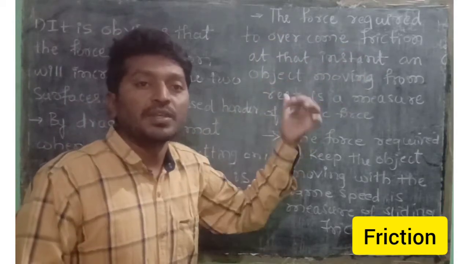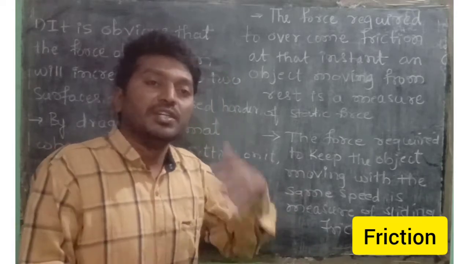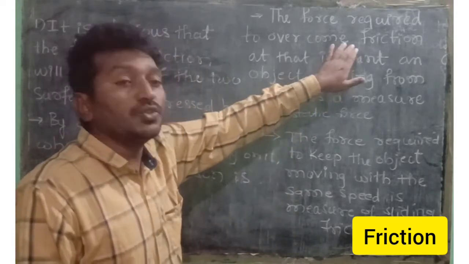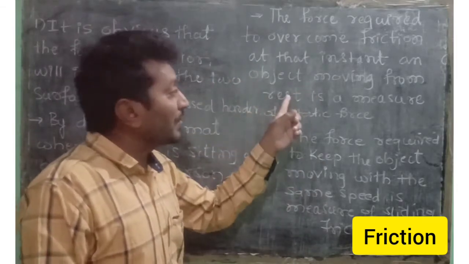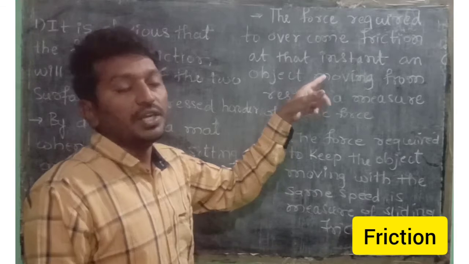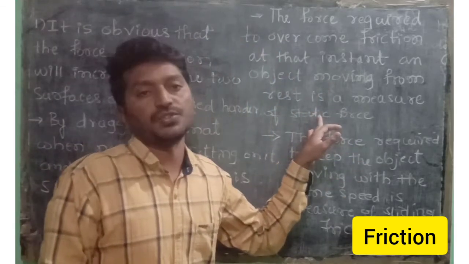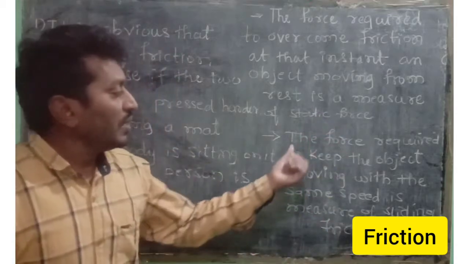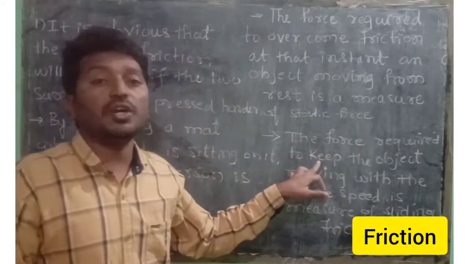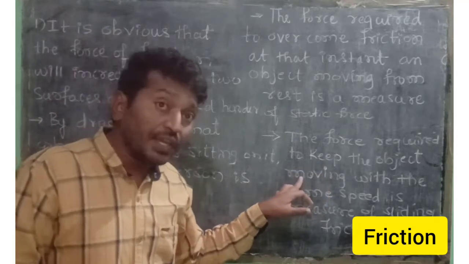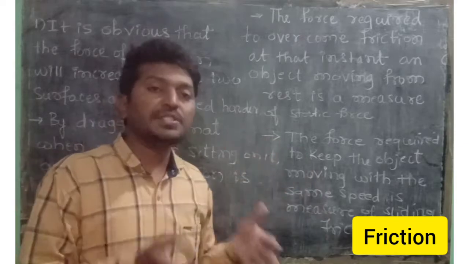Similarly, consider the force required to overcome friction at the instant an object starts moving from rest. Rest means not moving, so it is easy to detect when the object is moving from rest, and we measure that by the static force. On the other hand, there is the force required to keep the object moving with the same speed.